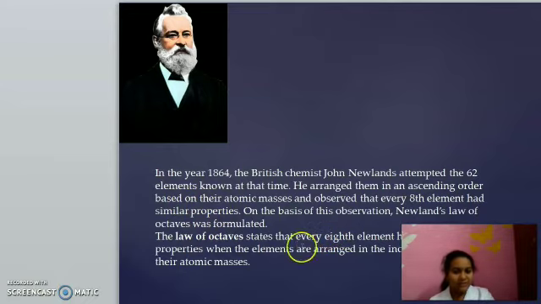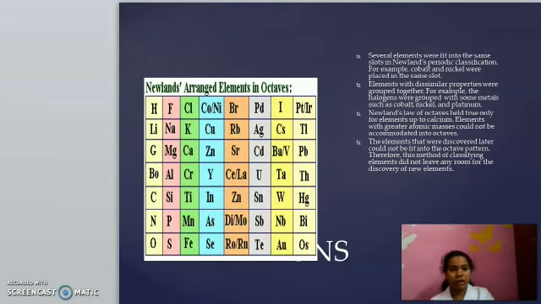The law of octaves says that every 8th element has similar properties when the elements are arranged in the increasing order of their atomic masses. But there is a demerit. If a demerit comes, what happens? We withdraw that model. So again a new model came. Newlands' arrangement of elements into octaves.